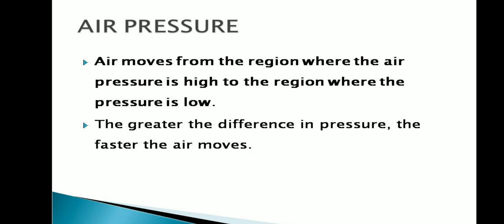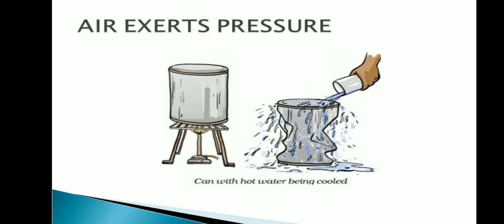Air moves from the region where the air pressure is high to the region where the pressure is low. So we can conclude that air moves from high pressure to low pressure. The greater the difference in pressure, the faster the air moves. Air exerts pressure. We'll do a simple activity.